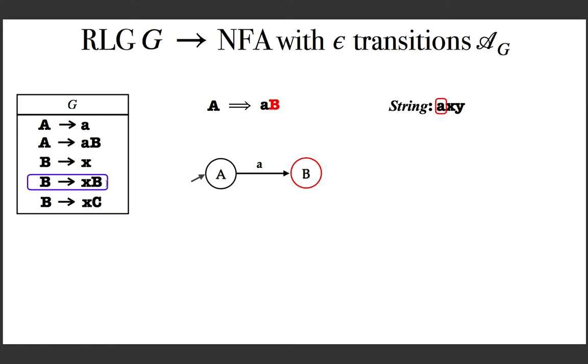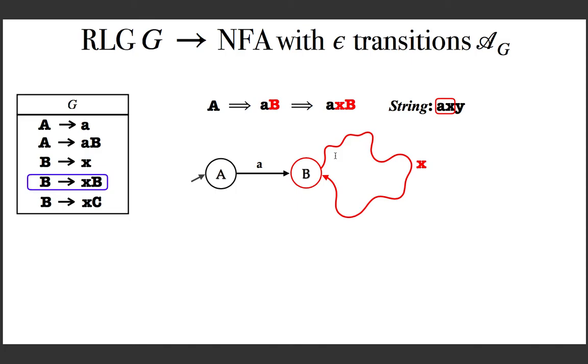And this rule tells you that the capital B can be replaced with small x followed by B, where x is a terminal string. So how will you simulate this step in the derivation? It's very similar, you know that. You need a path going from the state for B to the state for B, the same state. You need a self loop with the label as X, and note that X is a terminal string. So this is what you need.